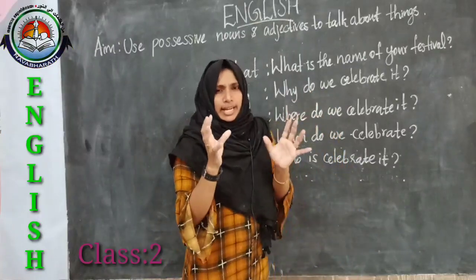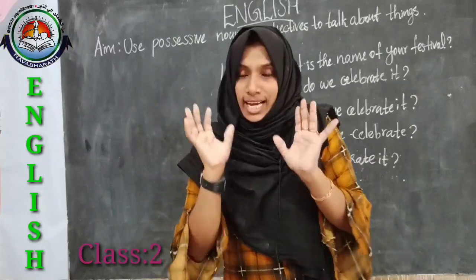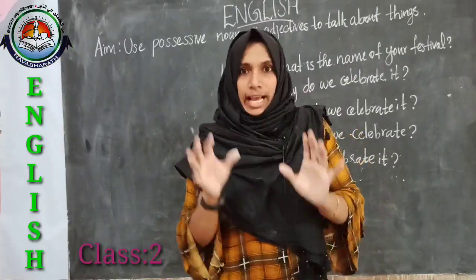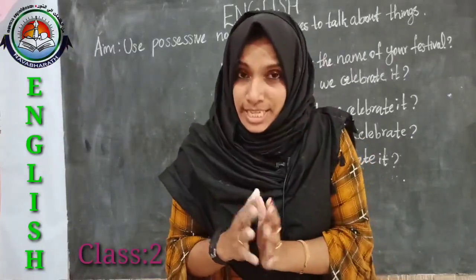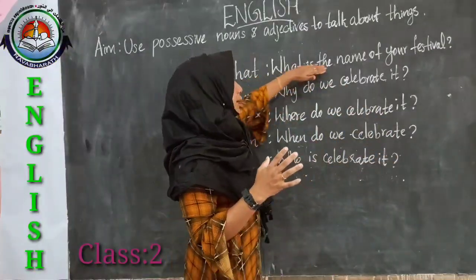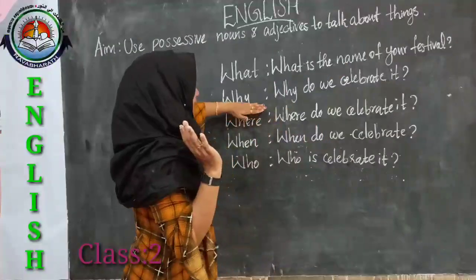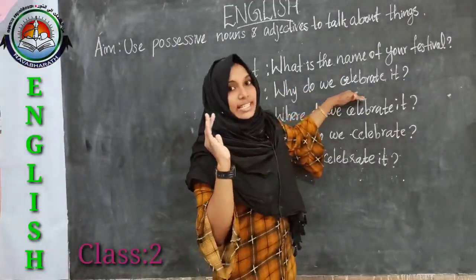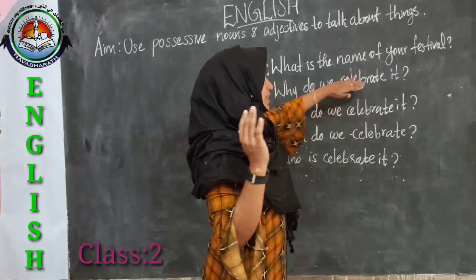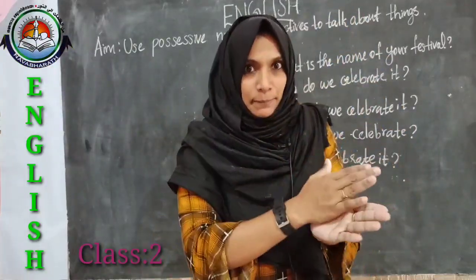When you are writing about your favorite festival, first of all, which festival are we talking about? So first you have to write the name of your favorite festival, and why. There is a reason. Why do we celebrate it? What is the reason for celebration?